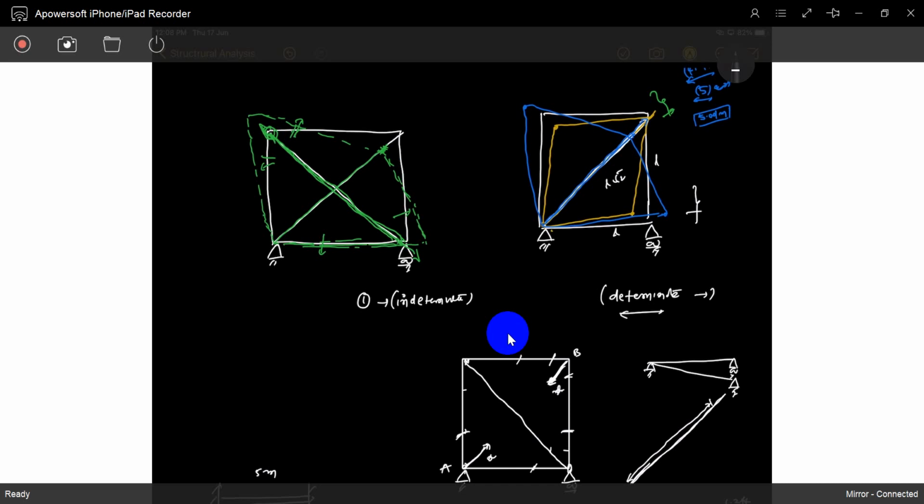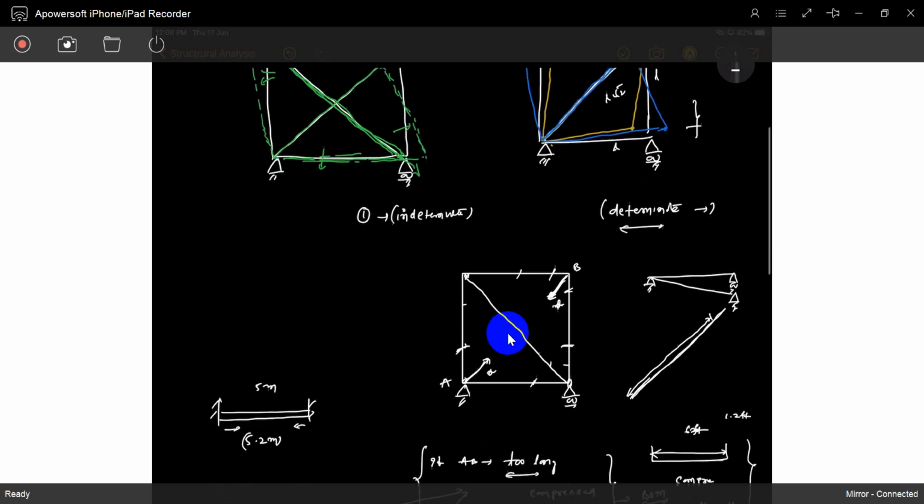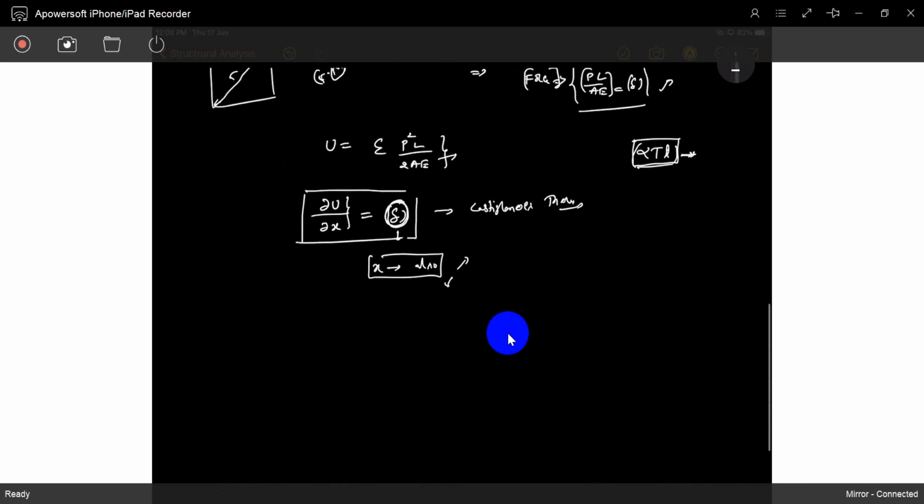I will explain the second one later: cantilevers, beams, fixed beams will appear in the second unit. I will explain how much load acts on the beam by support settlements later. Also that is one point, the difference between determinate and indeterminate structures. Okay, so I will explain one problem.